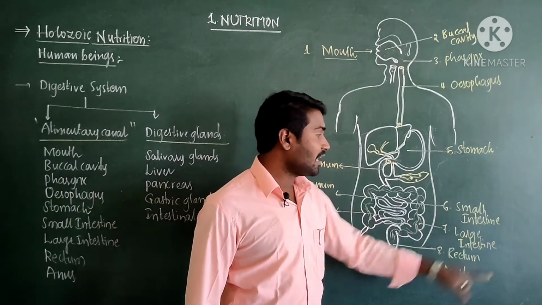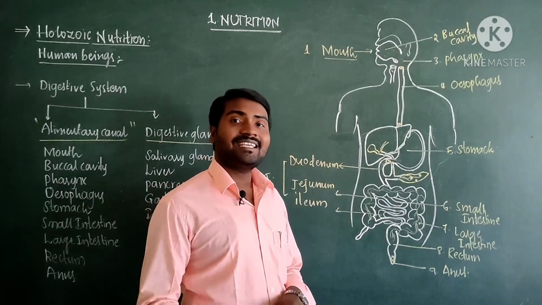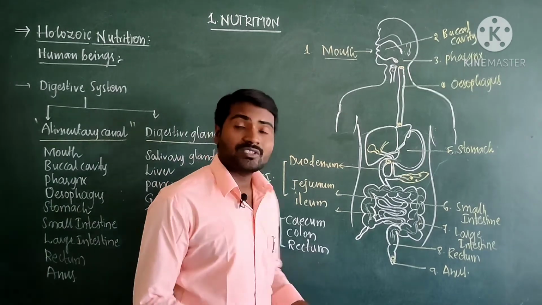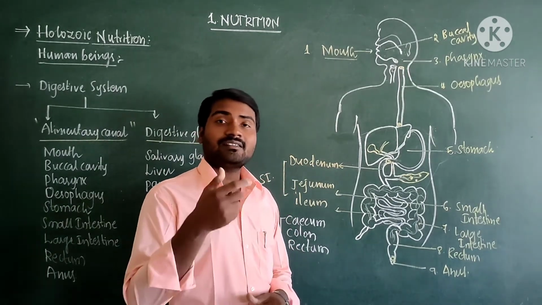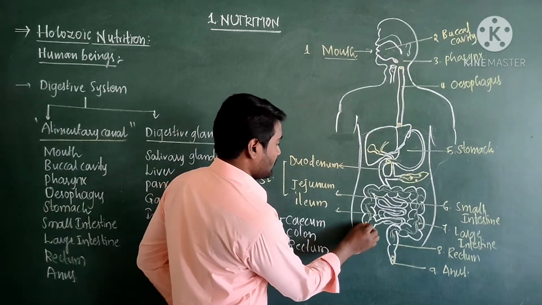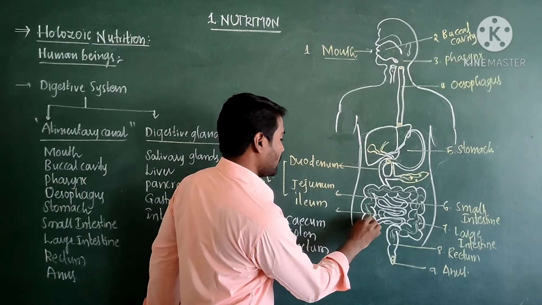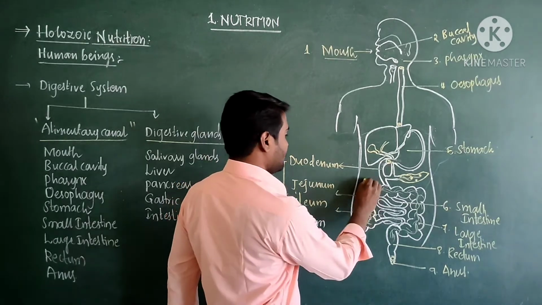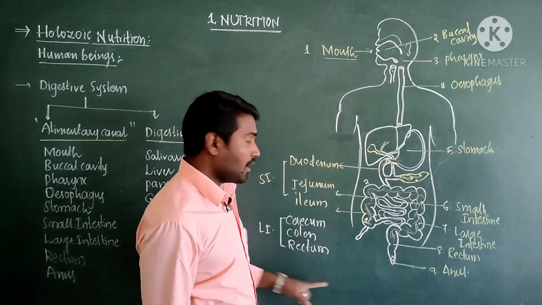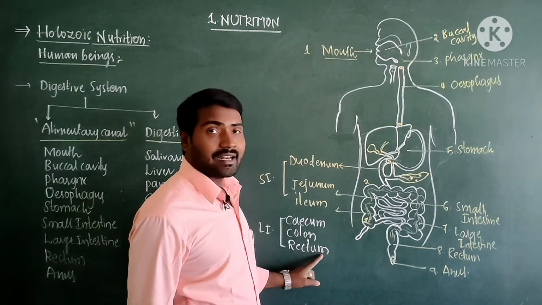Similarly, in the large intestine we can see three regions. One is the cecum, and this is the second part. This total region is called the colon, and the last part is called the rectum.